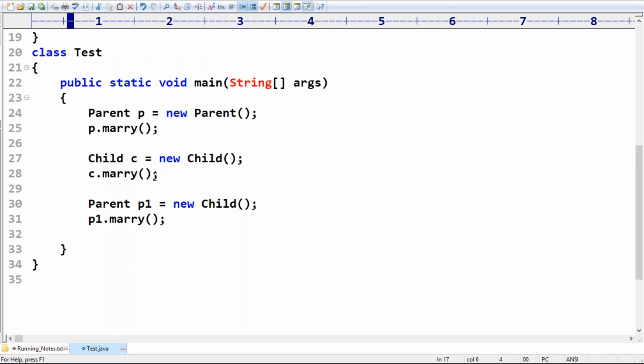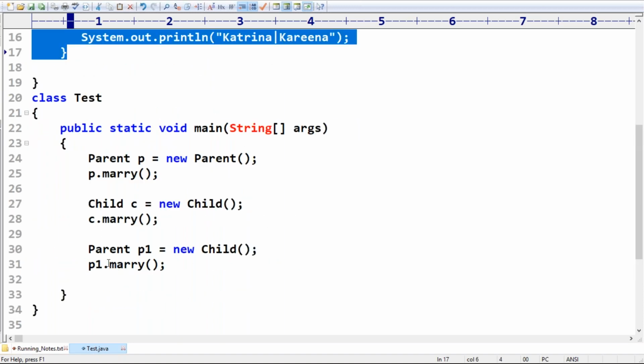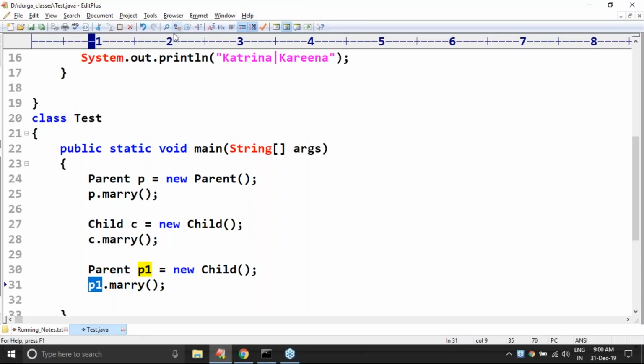What is the compiler's role? What is the JVM's role? You should have very clear clarity, sir. You are calling the marry method on p1. Okay, you are calling the marry method on p1.